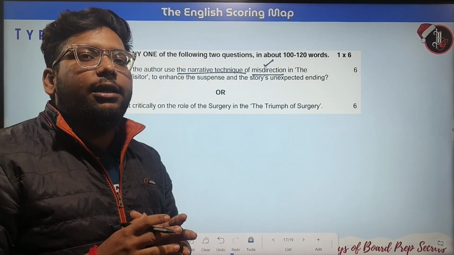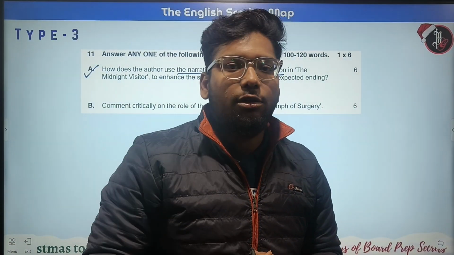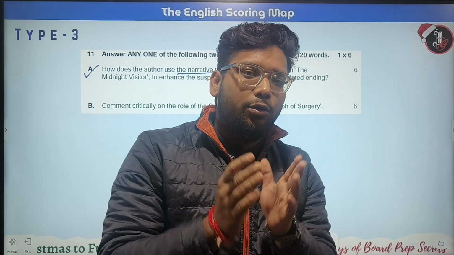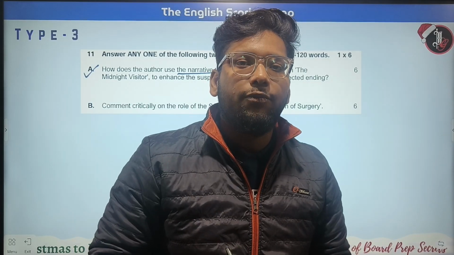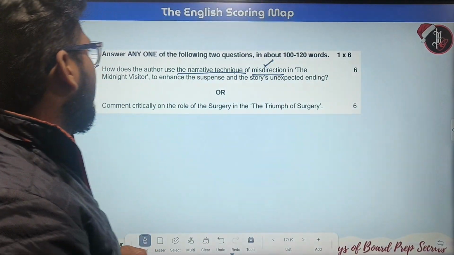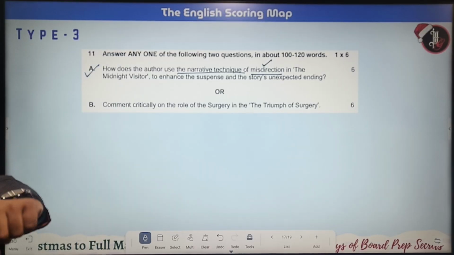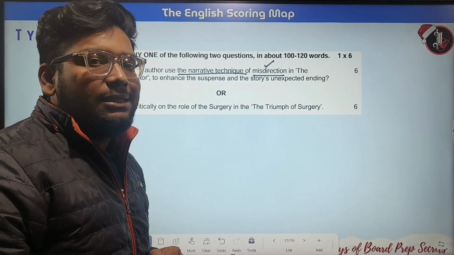We have to think about narrative techniques too, because boards can give you questions like these also. We have to be prepared for all these questions, in order to enhance suspense in the story's unexpected ending.